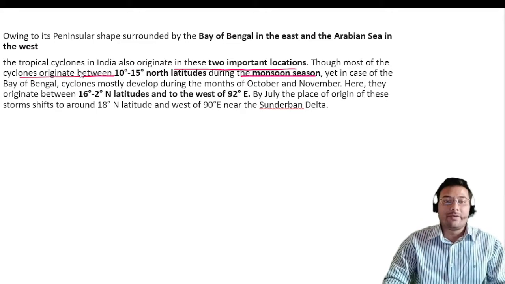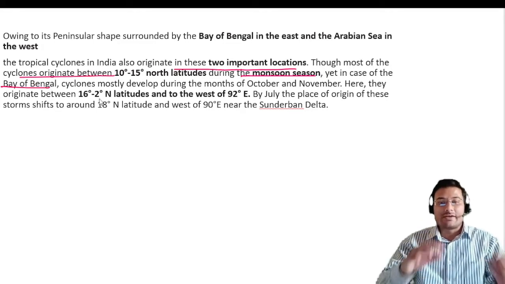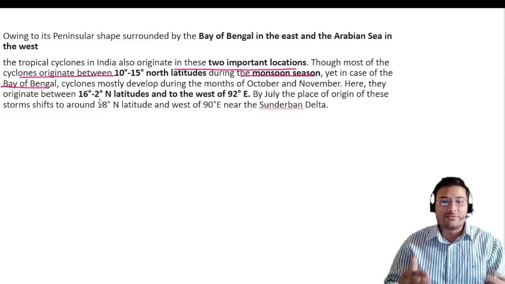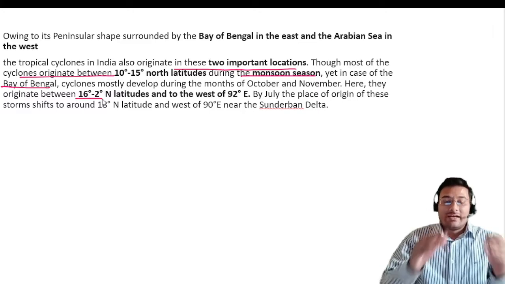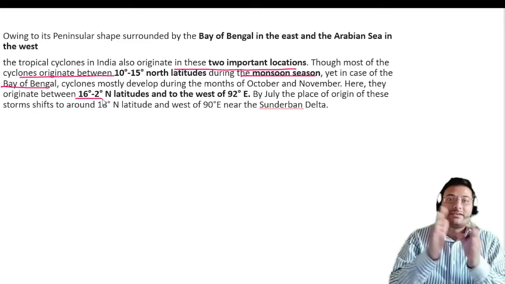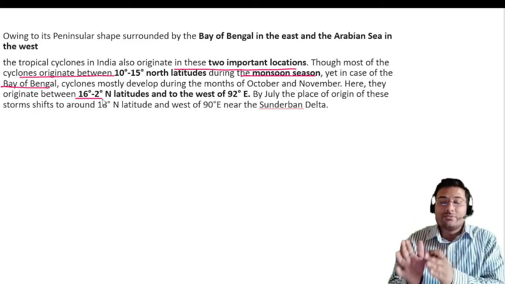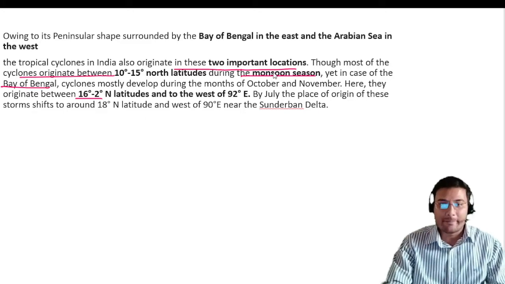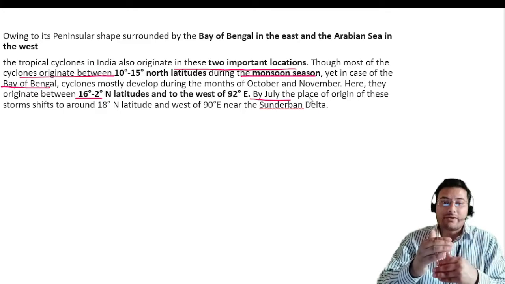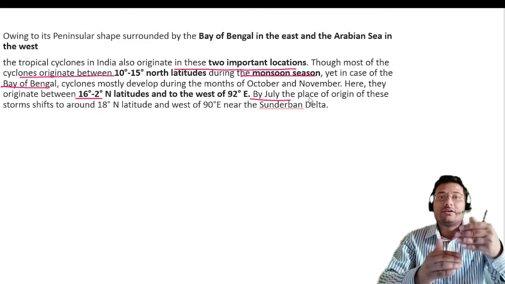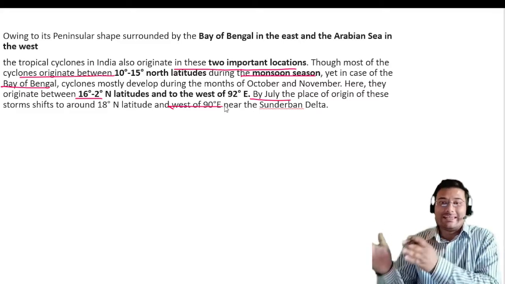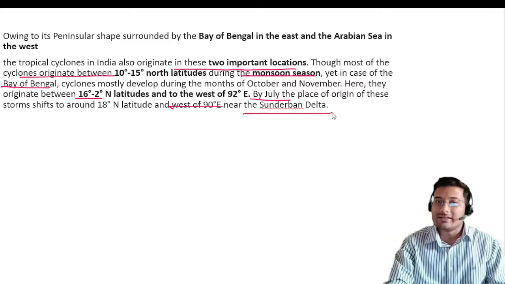In the case of the Bay of Bengal, we can say that cyclones mostly develop during the months of October and November, and the latitude will be 16° to 2° north and to the west of 92° east. Okay, but by July, the place of origin of the tropical cyclone is shifted toward 18° north latitude and west of 19° east near the Sundarban Delta.